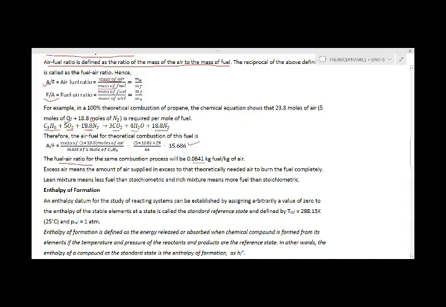In the reaction, what amount of air is required to burn the fuel? In any reaction, what amount of air is required? Because there is fuel and there is air.